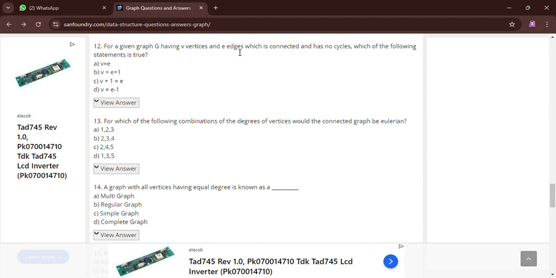Next question: for a given graph G having V vertices and E edges, which is connected and has no cycles, which of the following statements is true?